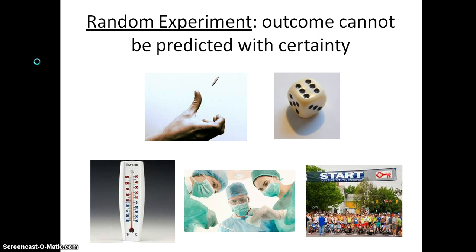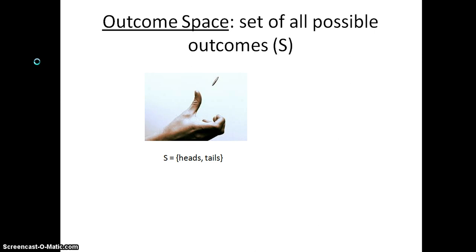Now, although the specific outcome of a random experiment cannot be predicted with certainty, the collection of all of the possible outcomes is known and can be described. And we call this collection of all possible outcomes the outcome space, and we denote it with S. Just as a note, many other textbooks call the outcome space the sample space. Those two terms are interchangeable, so if you hear me use the term sample space, I mean the same as outcome space. It may slip, because just about every other book I've ever worked with has called it a sample space, and sometimes old habits die hard.